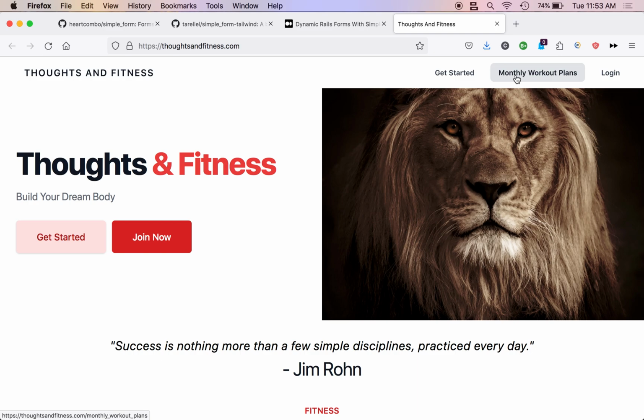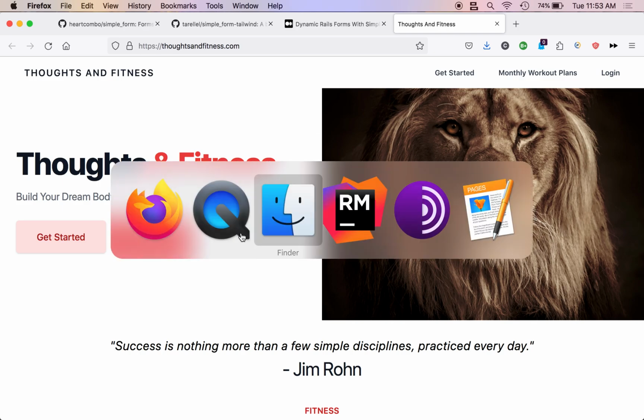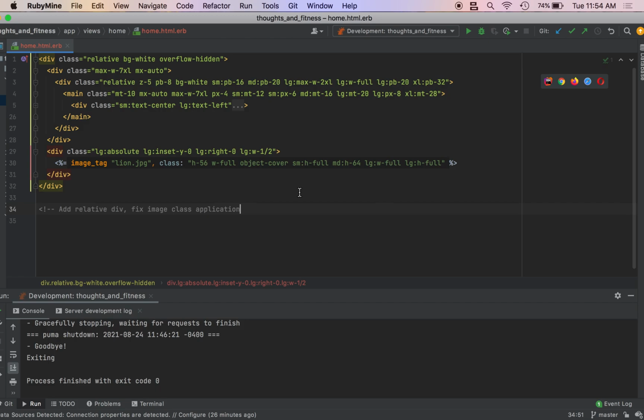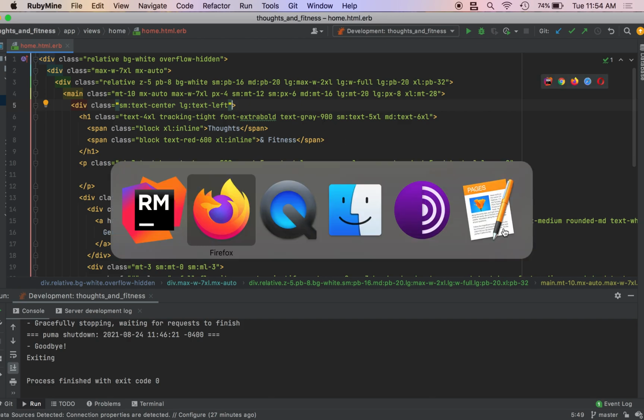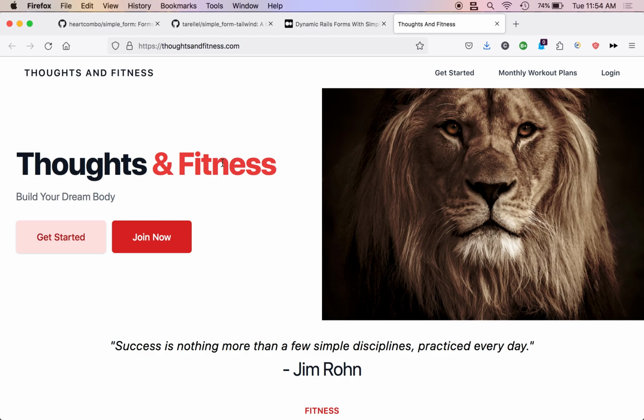And in this episode, we are going to be building a dynamic form with Ruby on Rails. What do I mean by a dynamic form? Well, a dynamic form is a form that will change with JavaScript. So we're going to be building the daily workouts controller. The daily workouts are only available to Thoughts and Fitness Premium members.